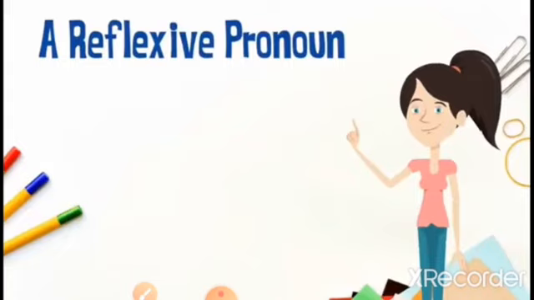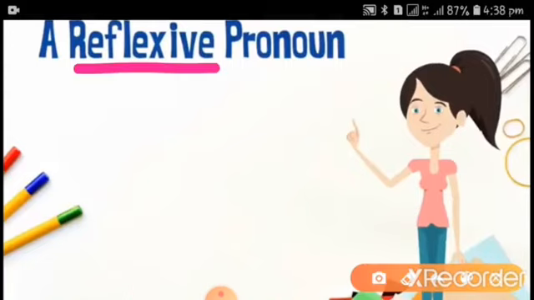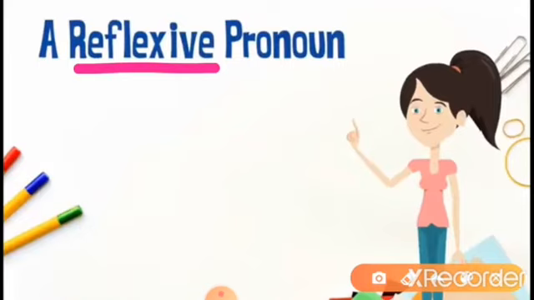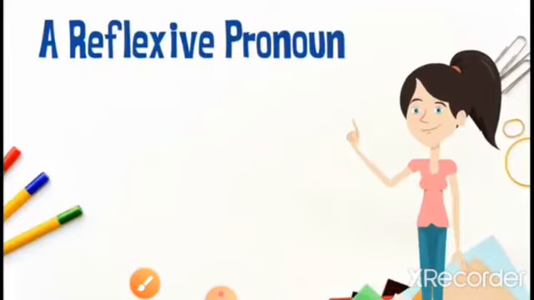Now we have to start the reflexive pronoun, as I already told you, in the next exercise, that is self pronoun. So this word we know as a reflexive pronoun. What is a reflexive pronoun? Let us see.